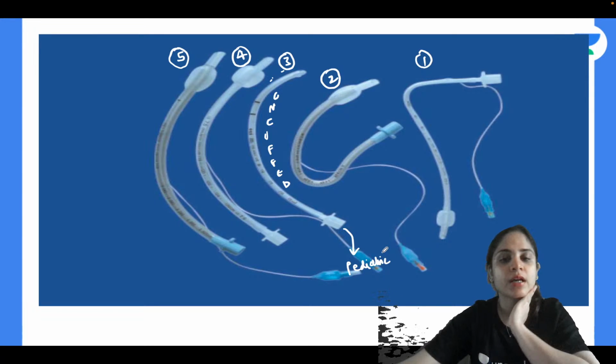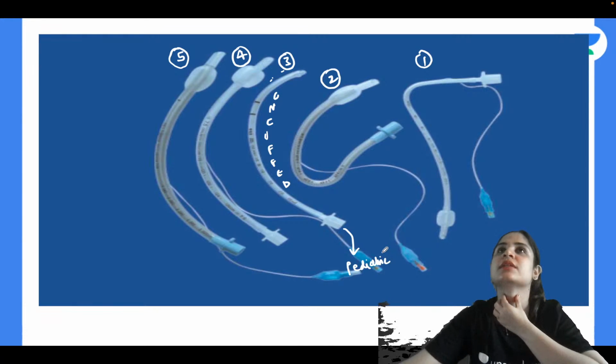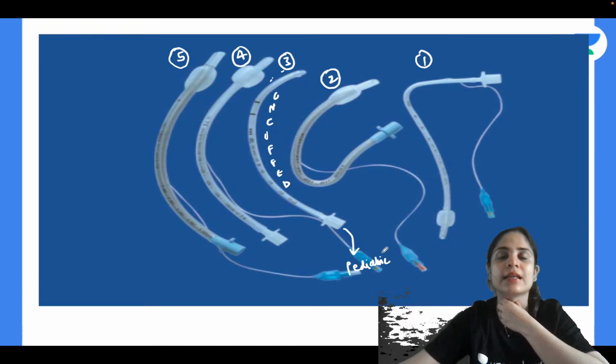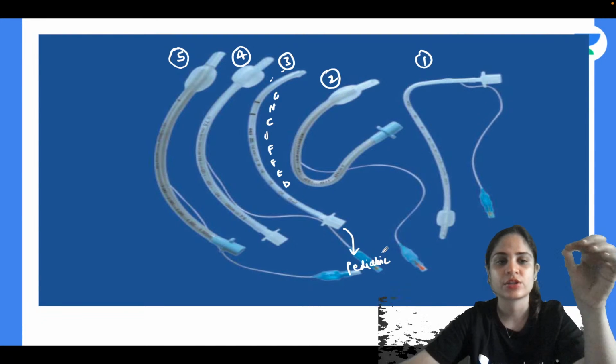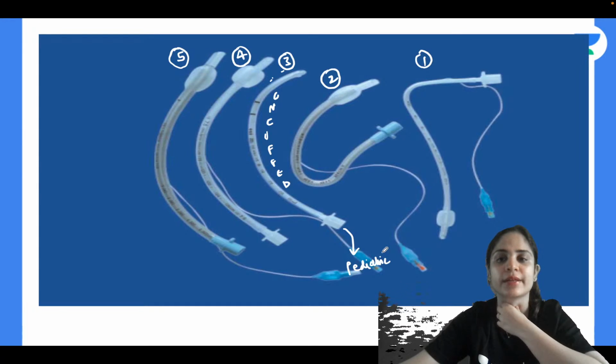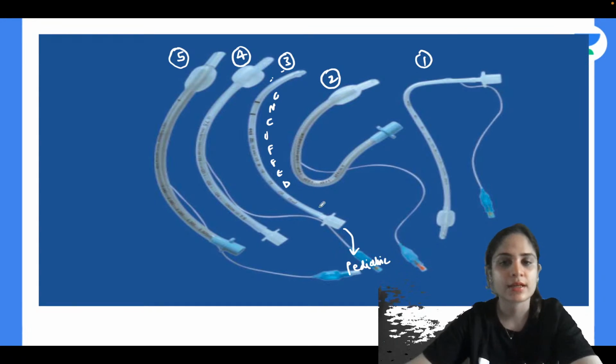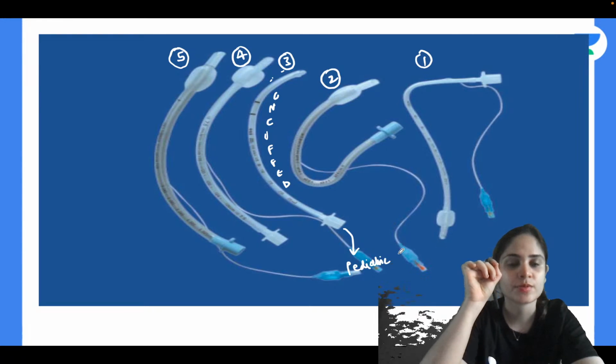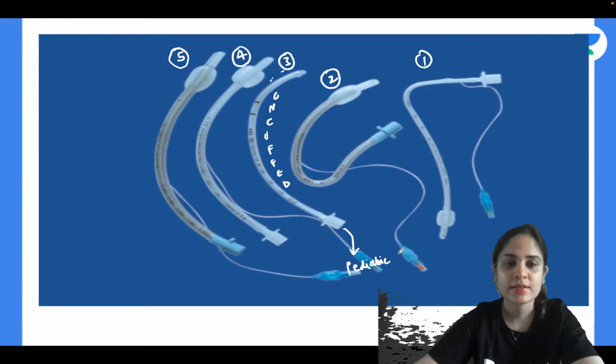We prefer to use the uncuffed tube in pediatrics so that the cuff pressure does not cause problems in the trachea. If the cuff is overinflated, it can cause tracheal stenosis or tracheal necrosis because of ischemia to the blood supply of the trachea. To avoid that, we use uncuffed tubes in pediatrics. Nowadays we don't use uncuffed tubes, we use microcuff tubes, which have very small cuffs. But anyway, in your exam they will mostly ask about uncuffed tubes.